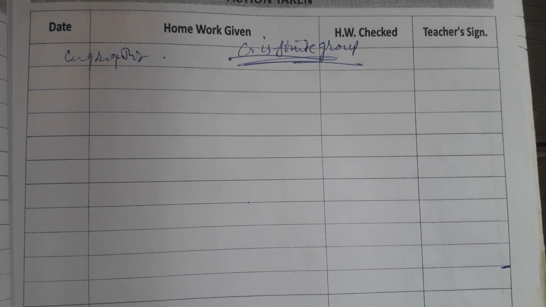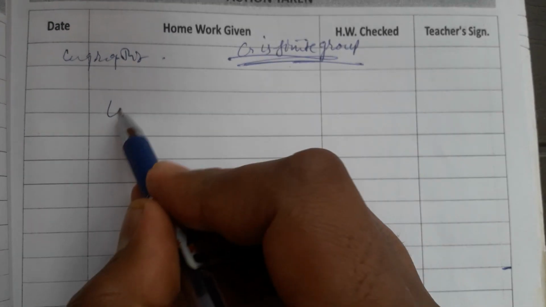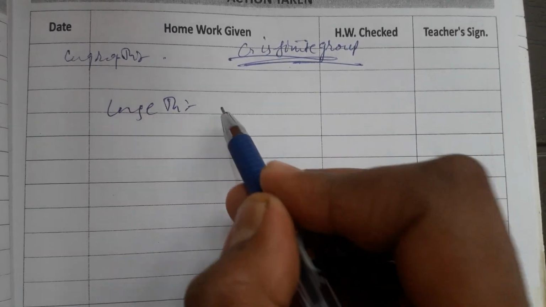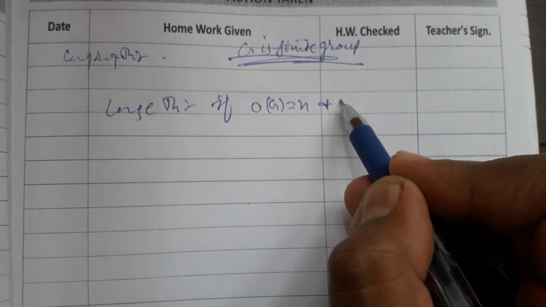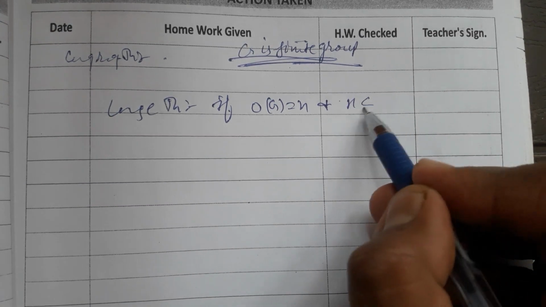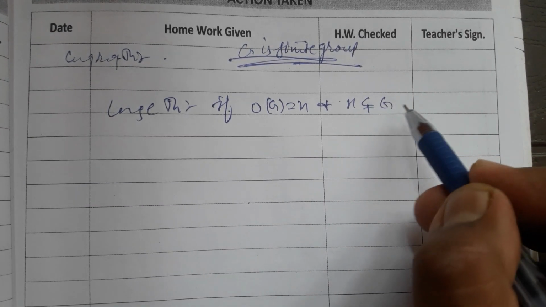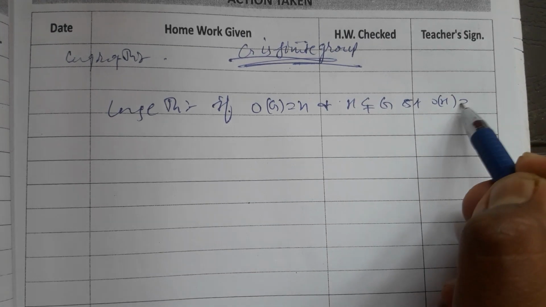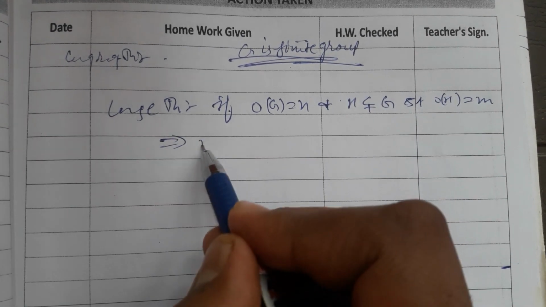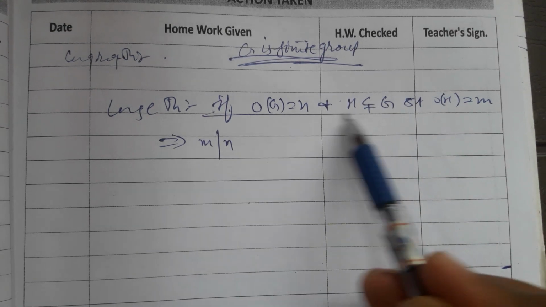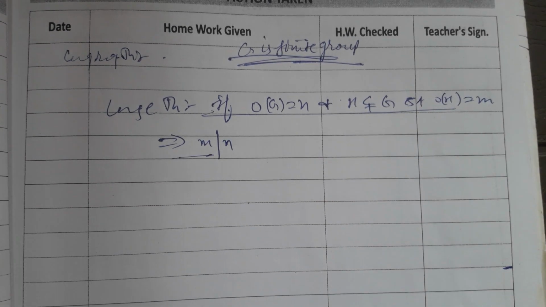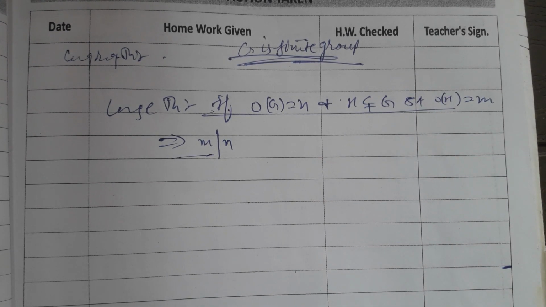Since we know about the Lagrange theorem: if the order of G equals n and H is a subgroup of G such that the order of H is some m, it implies that m divides n. This is the Lagrange theorem. This is the statement of the Lagrange theorem, and it has a major importance in group theory, particularly in finite group theory.